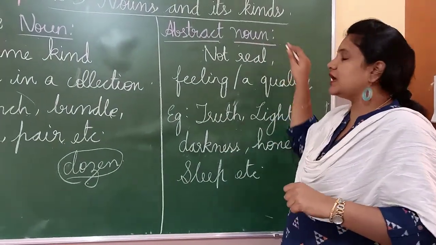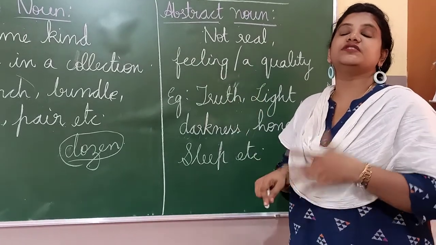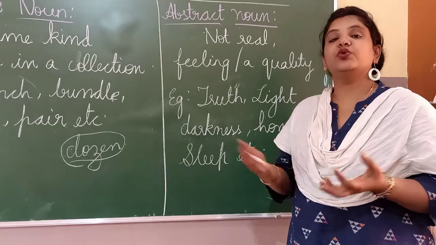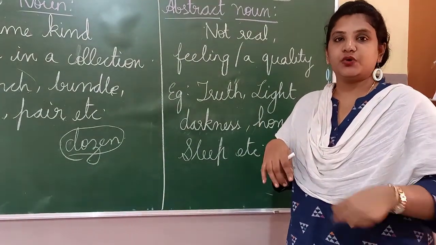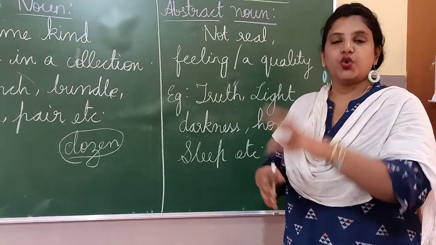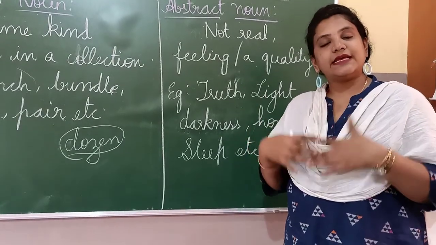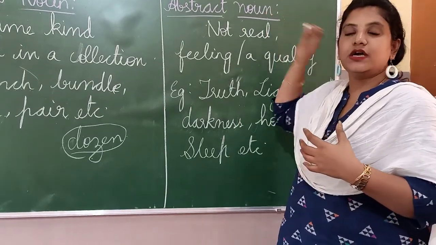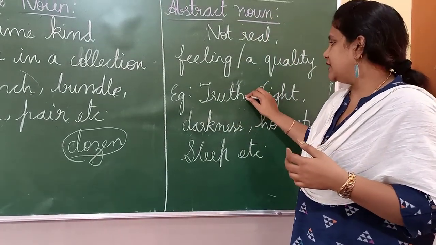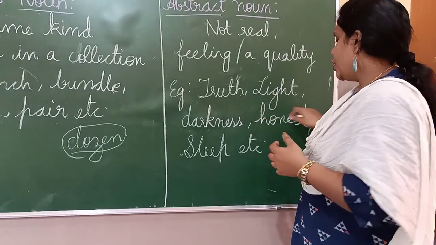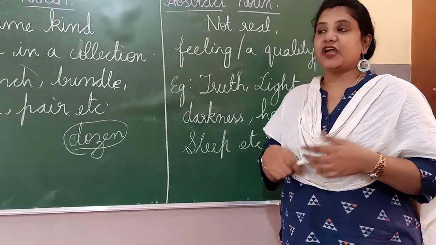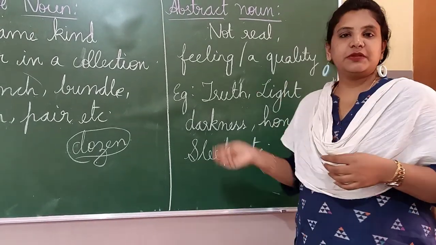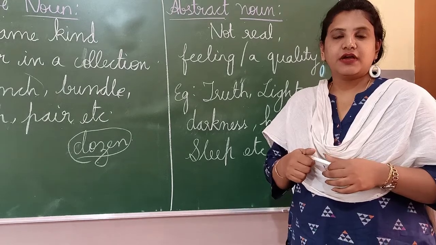Coming to abstract nouns. An abstract noun is not real, it's just a feeling. You can only sense it, but you can't hold it. It is not physical. You can just sense them or feel them. These kinds of nouns are called abstract nouns. It is a quality. Those words are truth, light, darkness, honesty, sleep, awake, and similar kinds of words. Okay, understood, children?